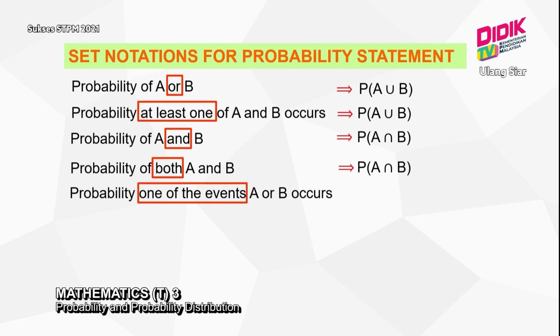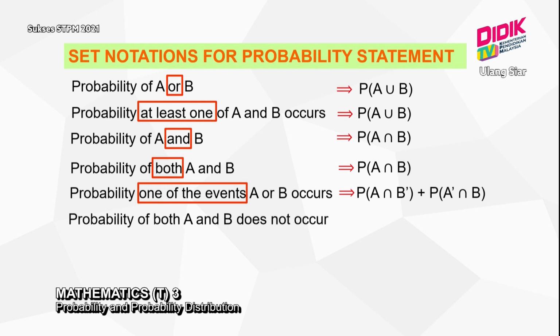Next, one of the events. The key point here is one of the events. That means only A occurs or only B occurs. Which can be shown by using the formula P(A intersect B') plus P(A' intersect B). Next one is the probability that both A and B do not occur.